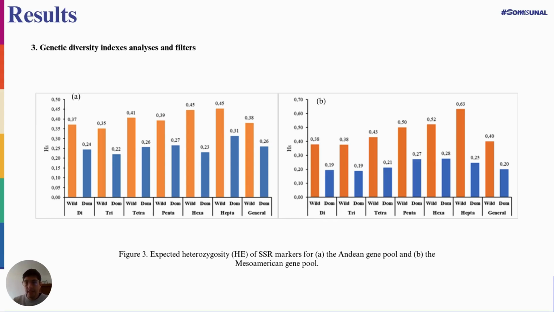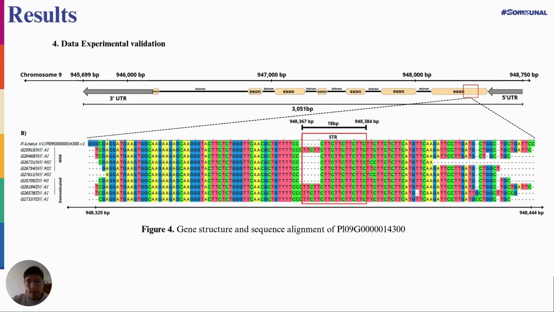With this set of polymorphic loci, genetic diversity indexes were calculated within each gene pool. The results showed a strong reduction of genetic diversity in the domesticated material compared to the wild one: 49% for the Mesoamerican gene pool and 33% for the Andean gene pool. Related to outlier loci, a set of 142 loci for the Mesoamerican gene pool and 98 loci for the Andean gene pool were identified in the top 10%. Of these, 16 loci associated to domestication and agronomic traits were selected for experimental validation.